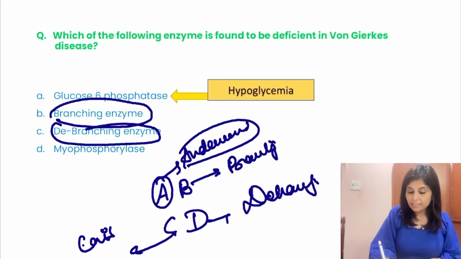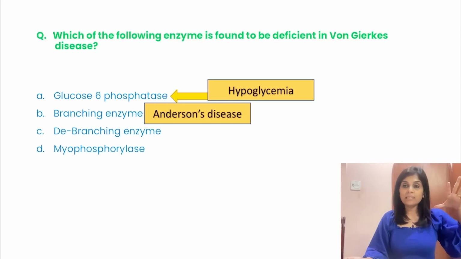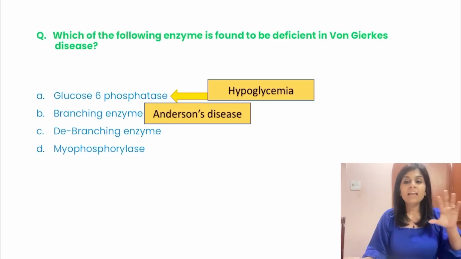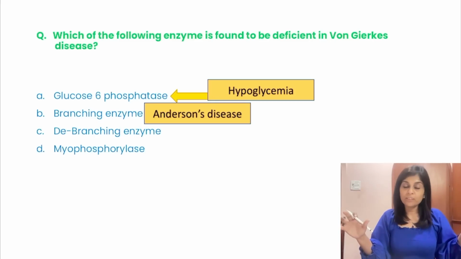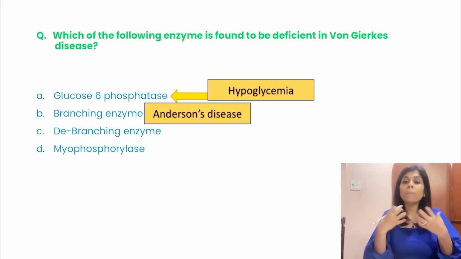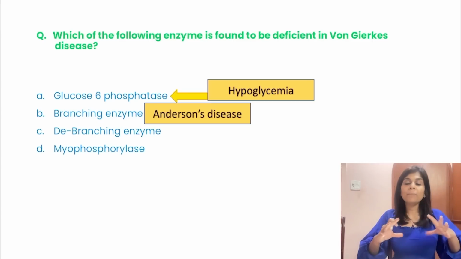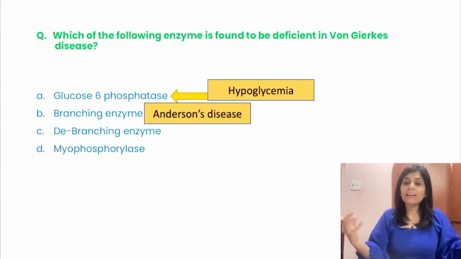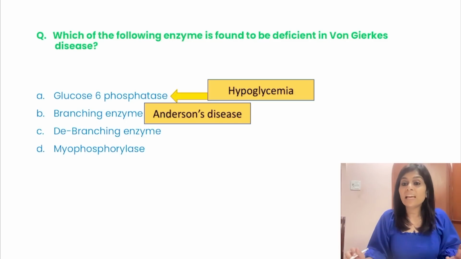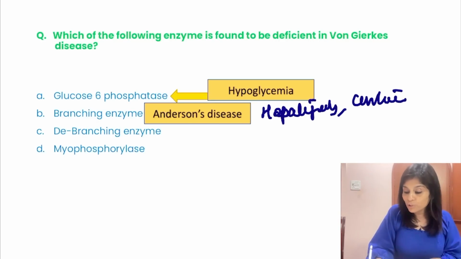So Anderson's disease is caused by the defect of branching enzyme. And when branching enzyme is defective in Anderson's disease, liver will start accumulating an abnormal glycogen without branch point. Branch is the one which provides compactness to glycogen. So without branch point, glycogen is no more compact and occupies a larger space. So liver cells will start enlarging and that causes hepatomegaly. So what will be the presentation of Anderson's disease? It presents as hepatomegaly and liver cirrhosis.